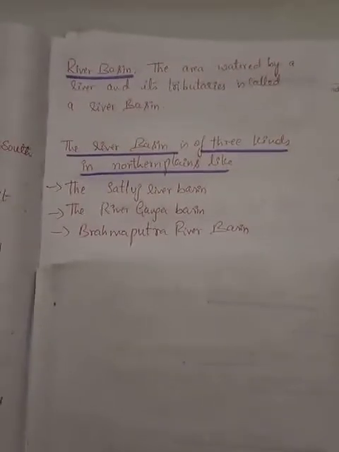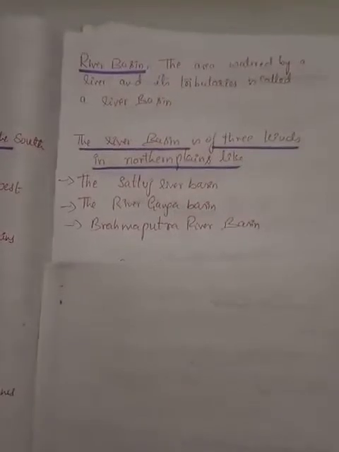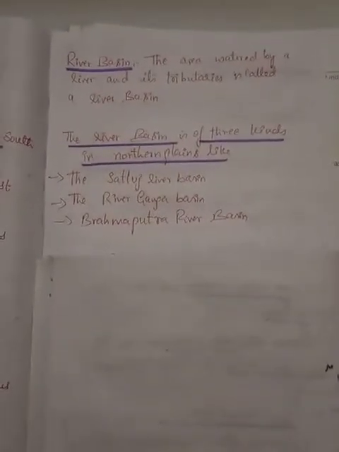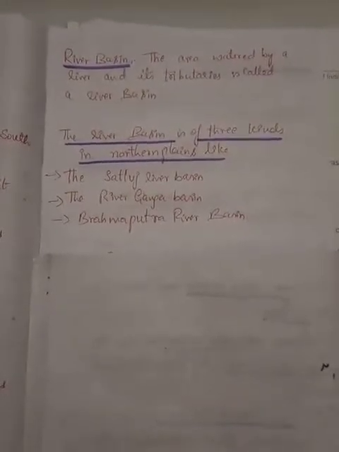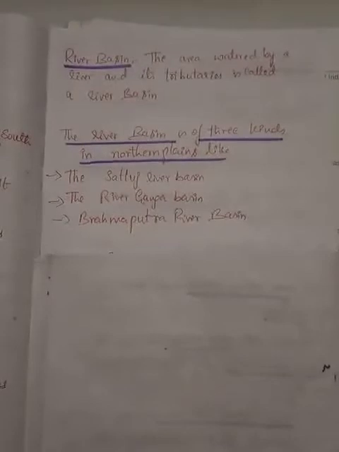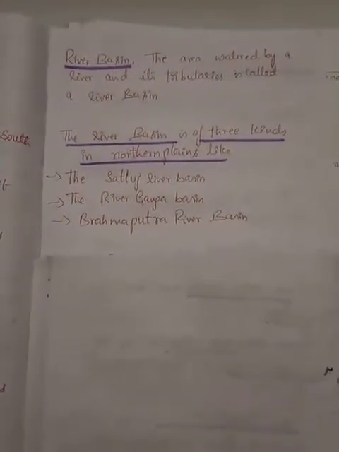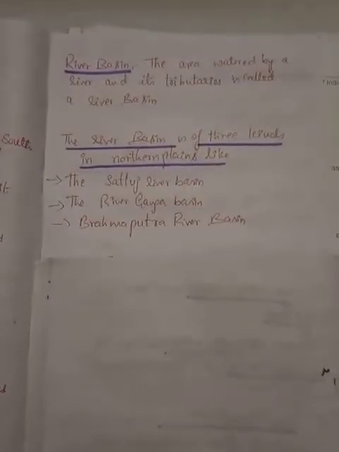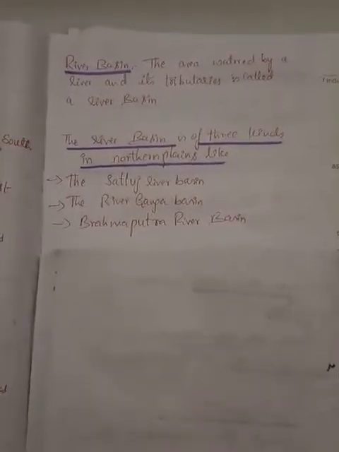Now coming to the meaning of river basin. The area watered by a river and its tributaries, the small rivers, is called a river basin. So a river basin is the area covered by a river along with its small rivers, that is tributaries.